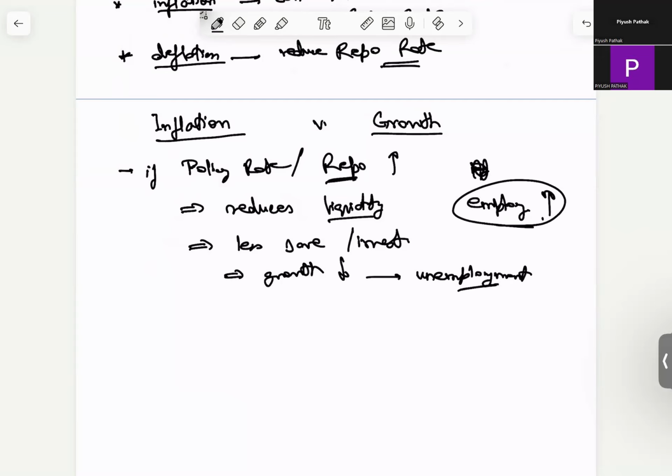We have had some criticism, especially with Dr. Rajan and Urjit Patel. Both of them were not very keen to reduce the repo rate. They were like, let us not be very enthusiastic so soon. Let us wait and watch. So they kept the repo rate unchanged for a long time, after which they had also stepped down. But usually, we do not reach this stage where unemployment has started rising, but it could happen.